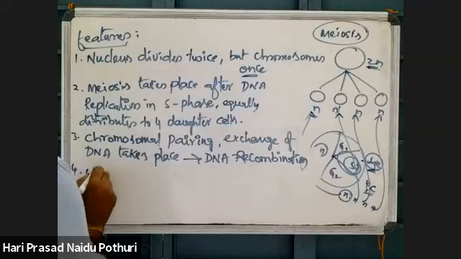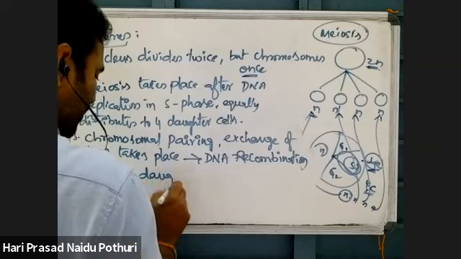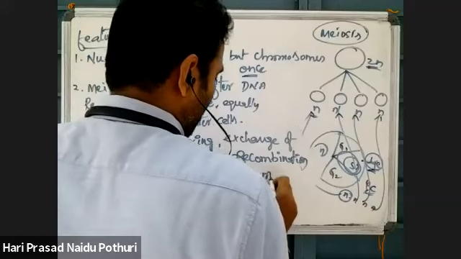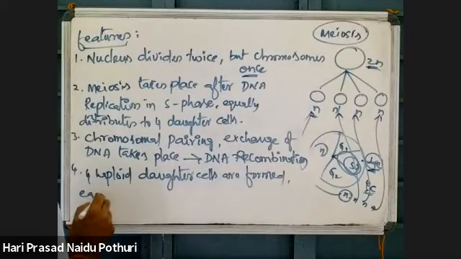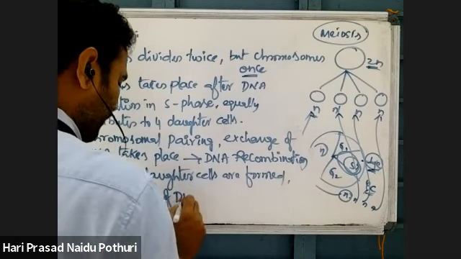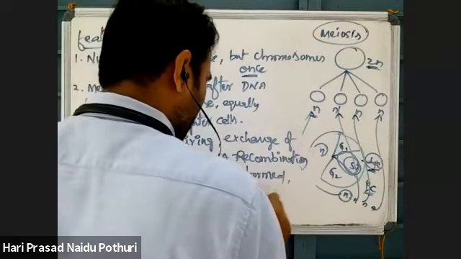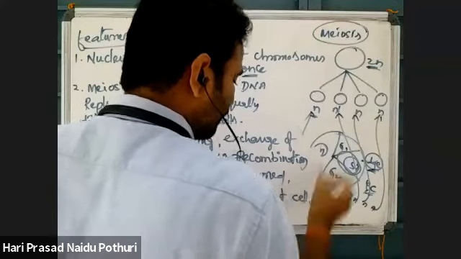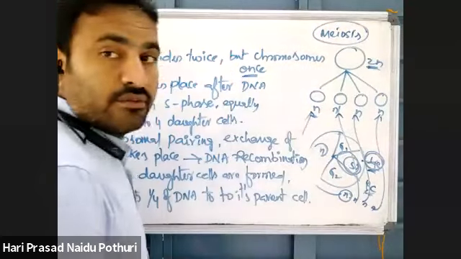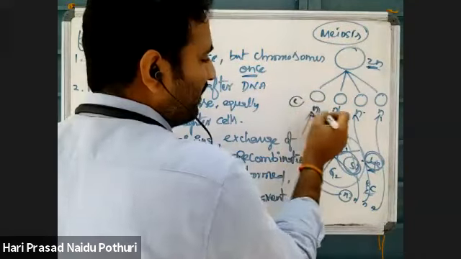And 4 haploid daughter cells are formed, each with 1/4 of the DNA of its parent cell. I told you, what is the parent cell here? 4C is there, which means 4C will be divided into 1N, 1N, 1N, 1N. That means 1C will become 1N here.